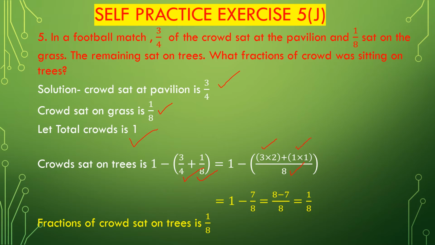Now we get 1 minus, 3 multiplied with 2 is 6, 6 plus 1 multiplied with 1 is 1, 6 plus 1 is 7, 7 divided by 8. 1 minus 7 divided by 8. Now multiply the denominator 8 with whole 1. 8 multiplied with 1 is 8. 8 minus 7, numerator 8 minus 7 is 1. 1 divided by 8. So fraction of crowd sat on trees is 1 divided by 8.